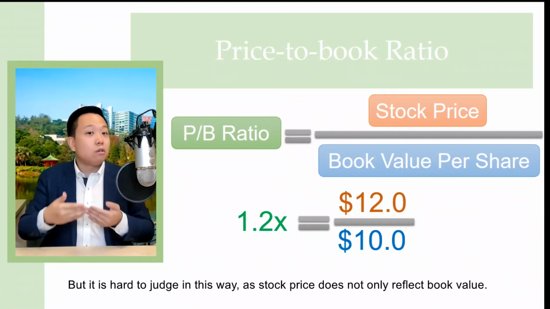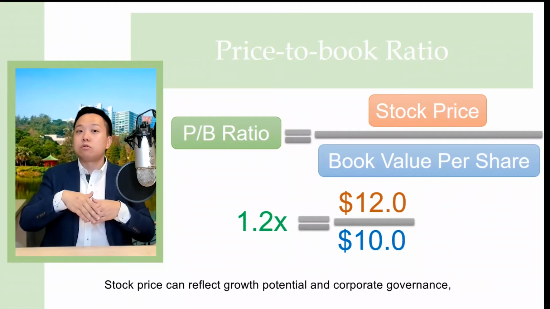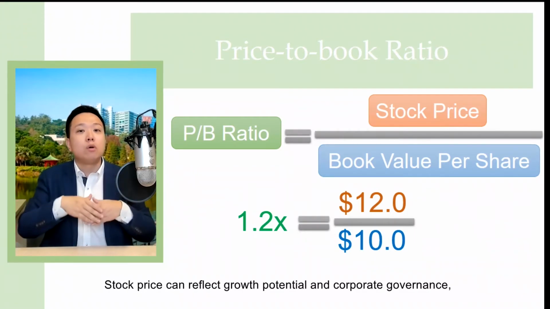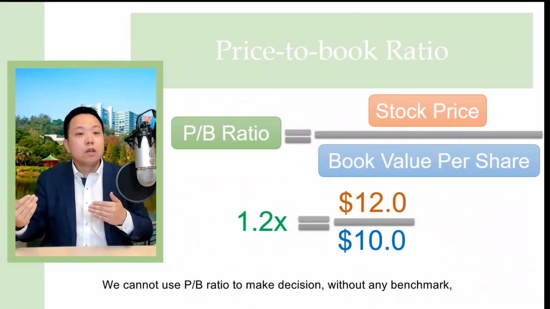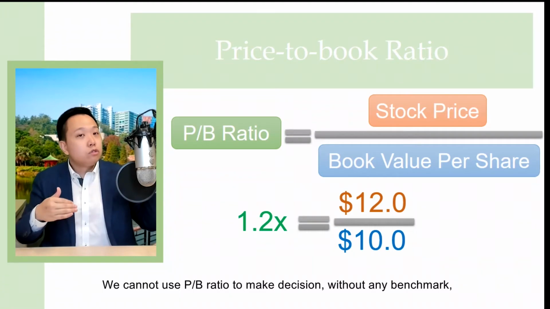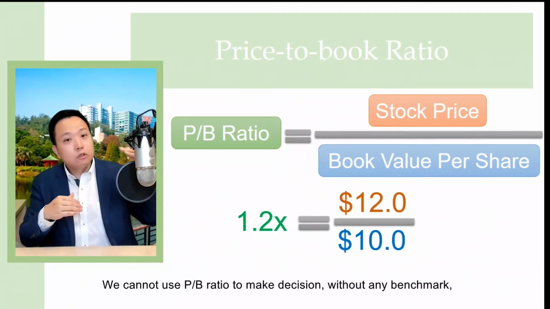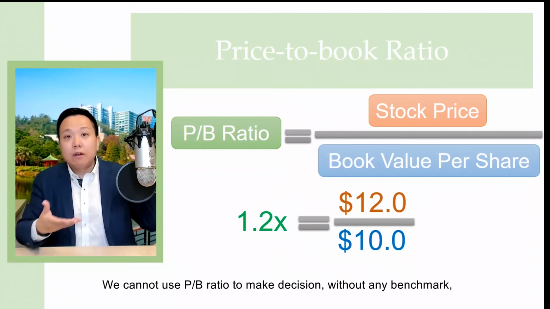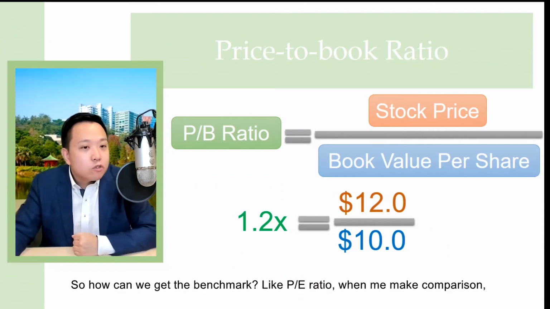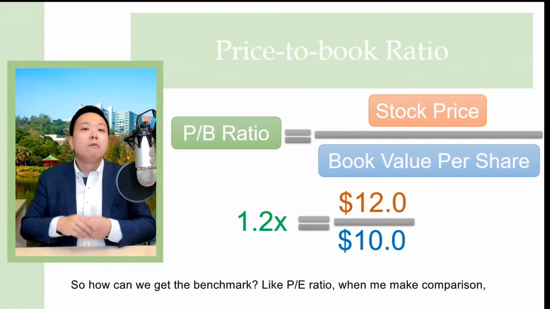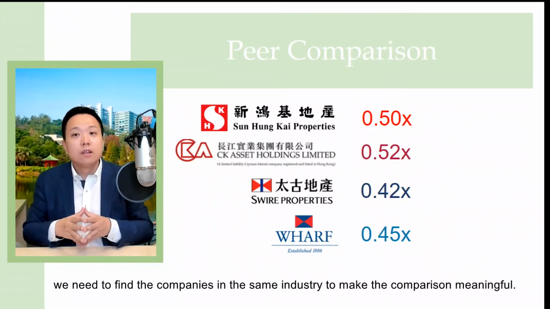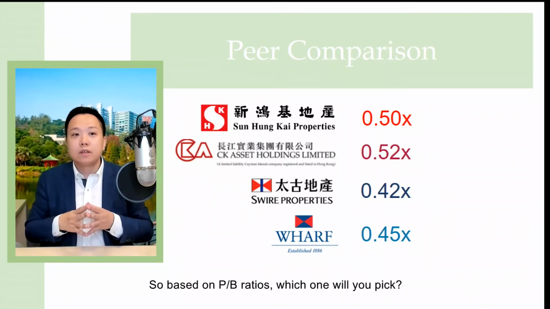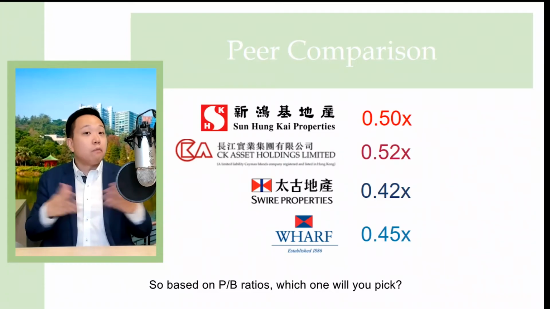As stock price does not only reflect book value, it can also reflect growth potential and corporate governance that are hardly captured by book value. So we cannot use PB ratio to make decisions without any benchmark. So how can we get a benchmark? Like PE ratio, when we make comparison, we need to find a company in the same industry to make the comparison meaningful. So let's say we have 4 companies here.